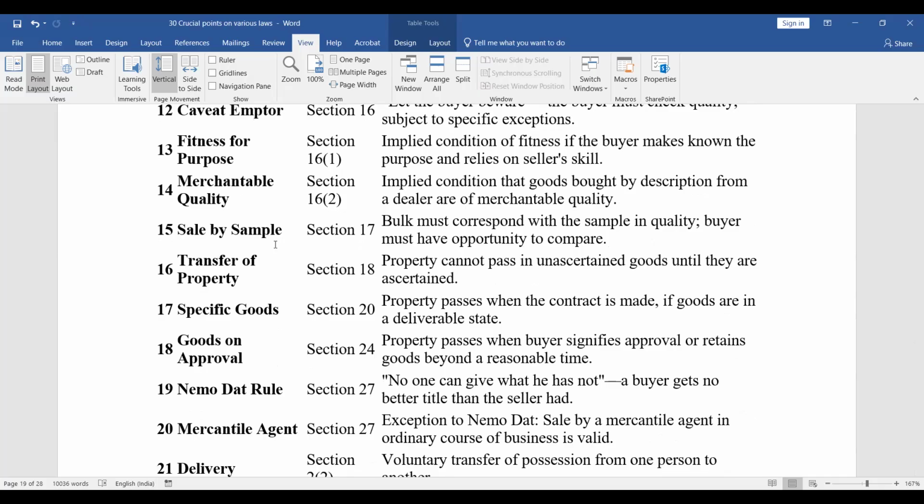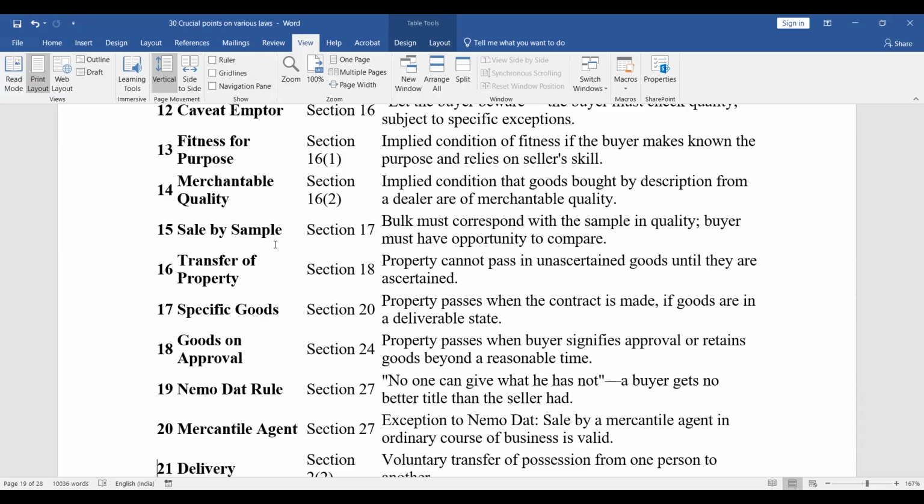Transfer of property, Section 18. Property cannot pass on unascertained goods until they are ascertained. Specific goods, Section 20. Property passes when the contract is made if the goods are in a deliverable state. Goods on approval, Section 24. Property passes when the buyer signifies approval or retains the goods beyond a reasonable time.